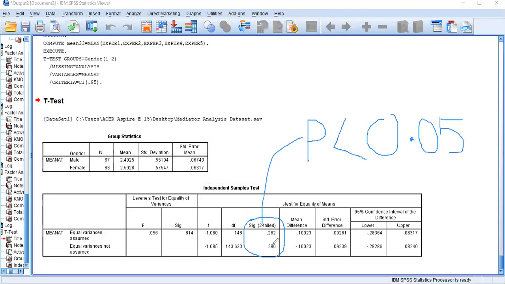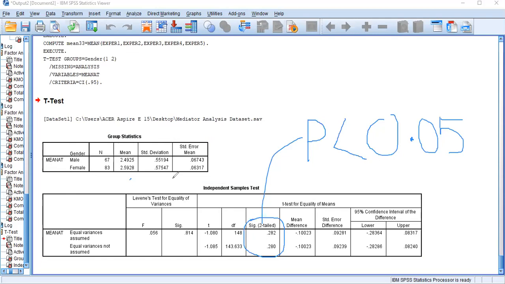But in this case, the sig value is more than 0.05. It is 0.28382, which is greater than 0.05. So in this case, I need to conclude that the difference of attractiveness between male and female is not statistically significant. That means the attractiveness perceptions are the same for male and female.